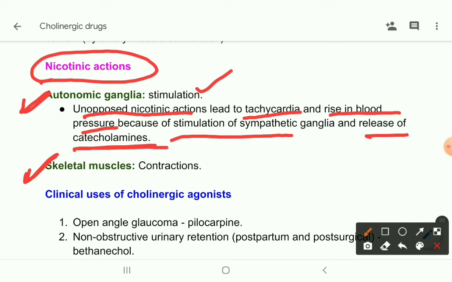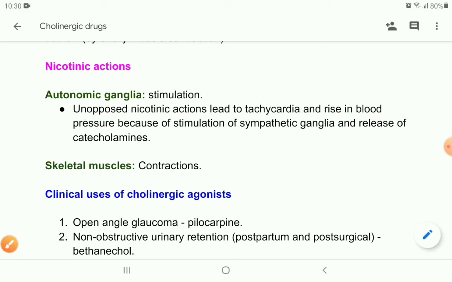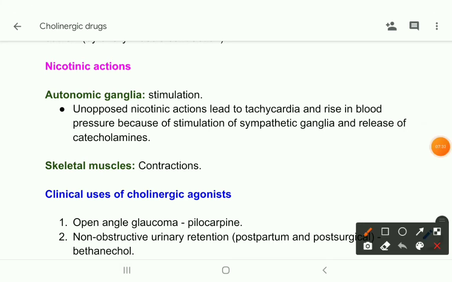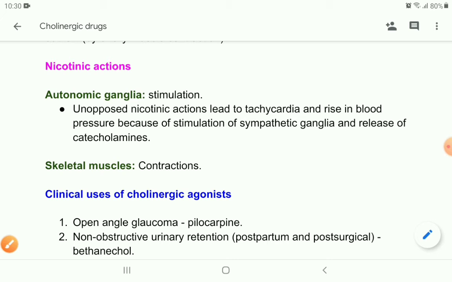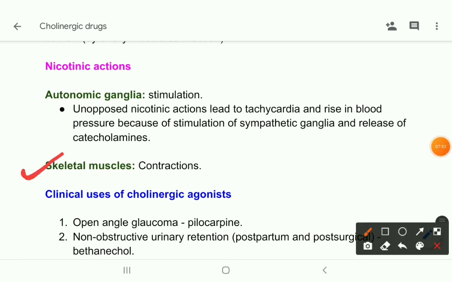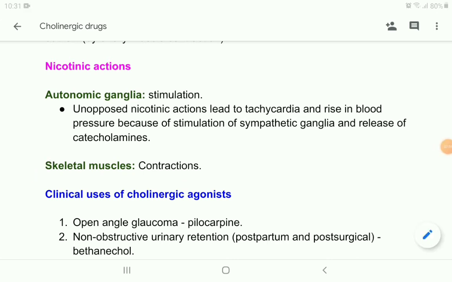Okay, that means if you give atropine and block the muscarinic effects of acetylcholine, and there is unopposed nicotinic action, that will stimulate the autonomic ganglia, and that will release catecholamines, and catecholamines will lead to increase in blood pressure. Okay, and on skeletal muscles, it causes contraction of skeletal muscles.